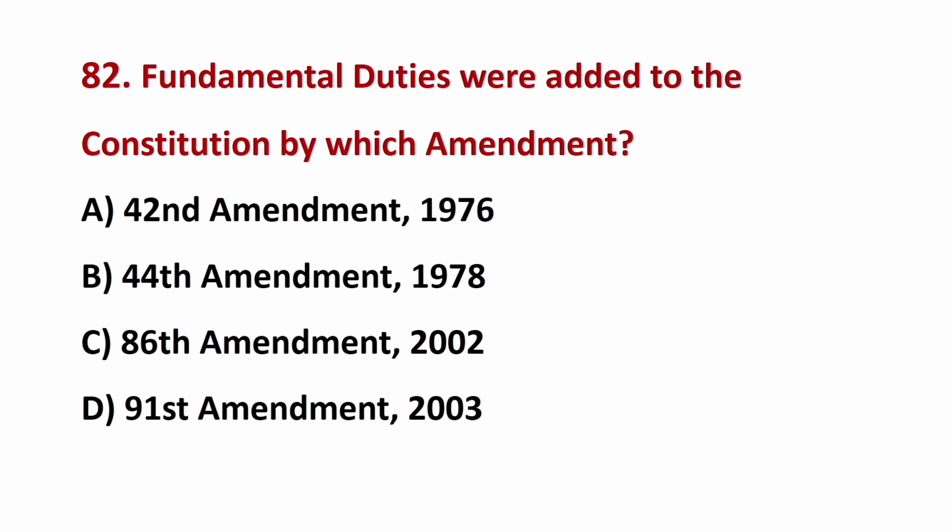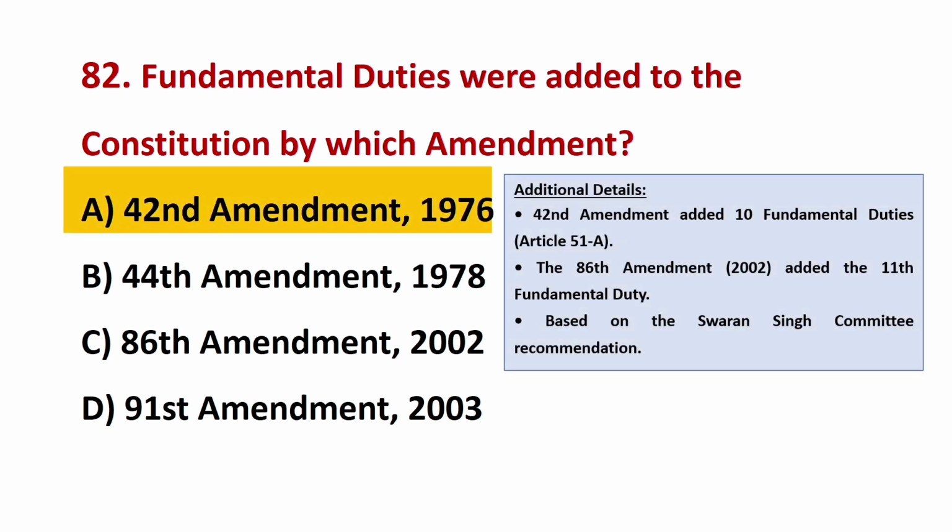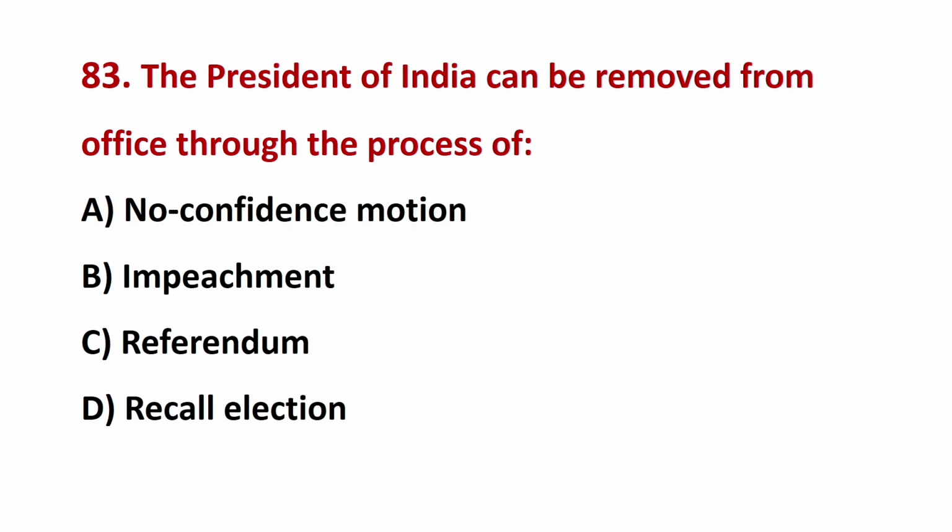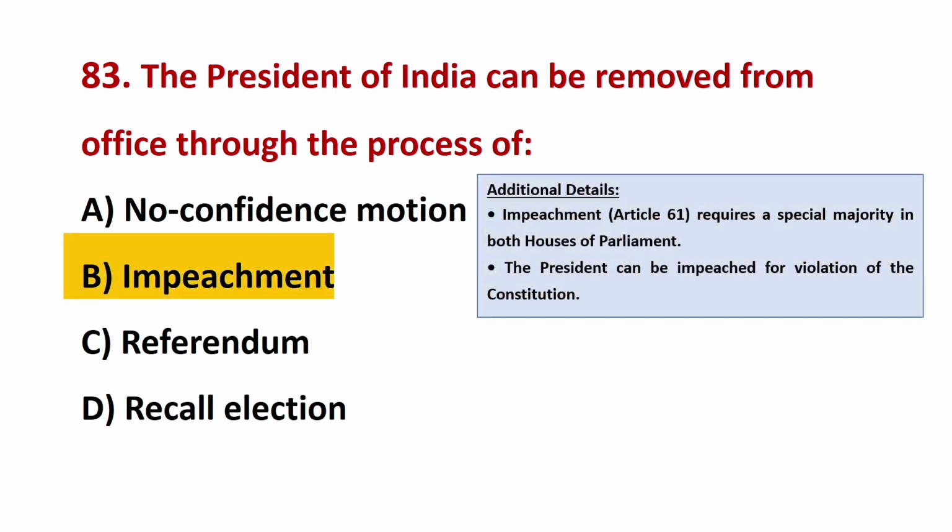Fundamental duties were added to the Constitution by which amendment? The correct answer is A, 42nd Amendment 1976. The President of India can be removed from office through the process of? The correct answer is B, impeachment.